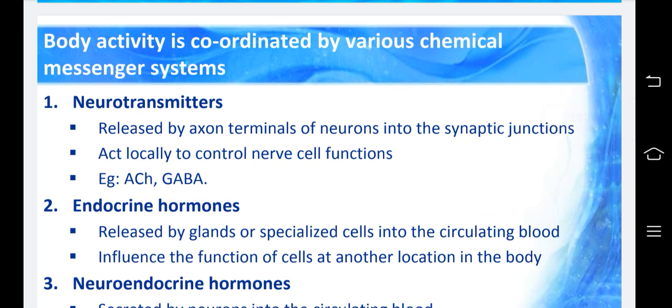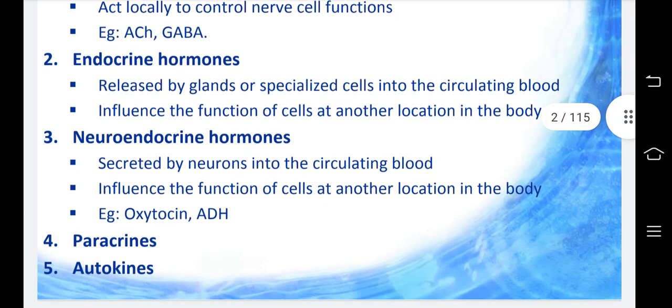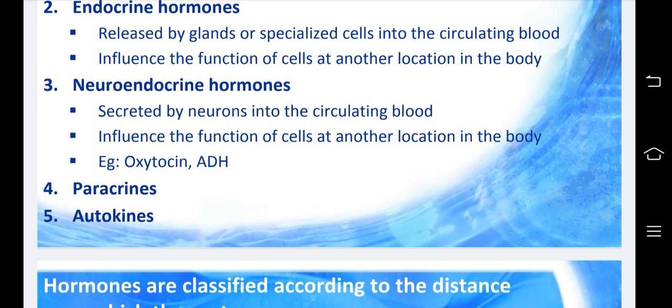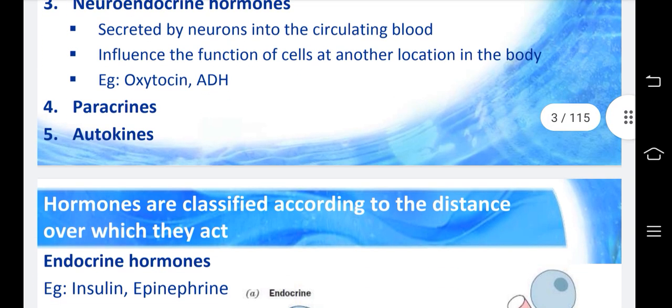Body activity is coordinated by various chemical messenger systems, like neurotransmitters released by axon terminals of neurons into the synaptic junctions, which act locally to control nerve cell functions, such as acetylcholine and GABA. Then endocrine hormones are released by glands or specialized cells into the circulating blood and influence the function of cells at another location in the body. The neuroendocrine hormones are secreted by neurons into the circulating blood, so they influence the function of cells at another location in the body: oxytocin, ADH, paracrines and autocrines.